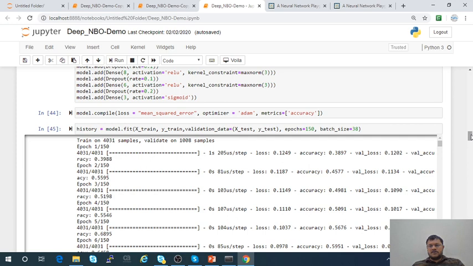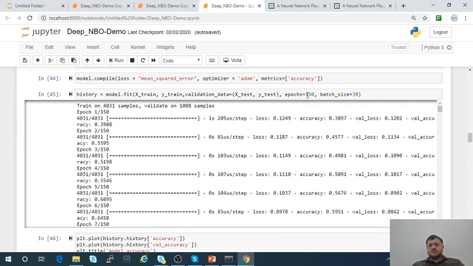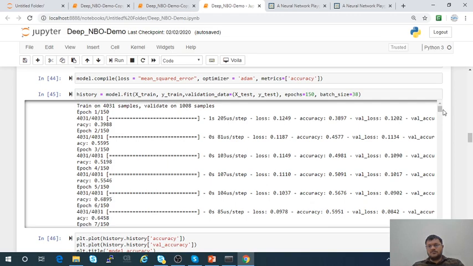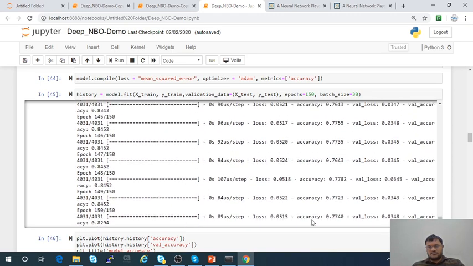And then I have taken the number of epochs as 150, and the batch size I have taken is 38. So 150 times my complete data will move in the forward direction and the backward direction until my accuracy stops increasing and my loss value stops decreasing. If you see this thing, it is 0.1249, and my loss I am making 0.0515, and accuracy I am getting is 77%.